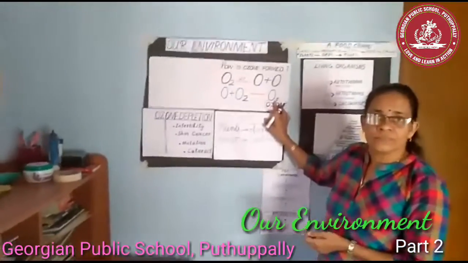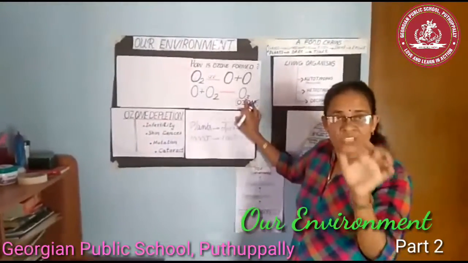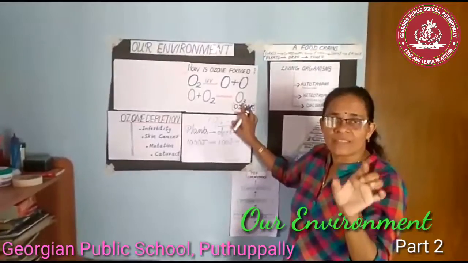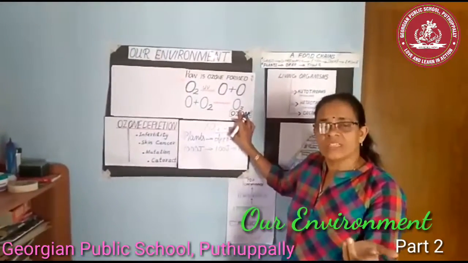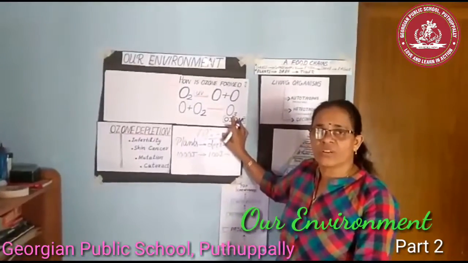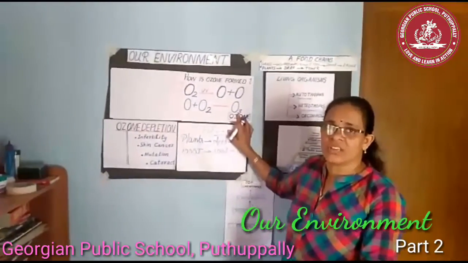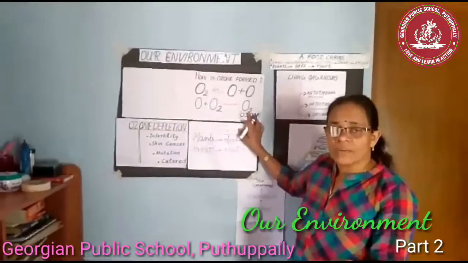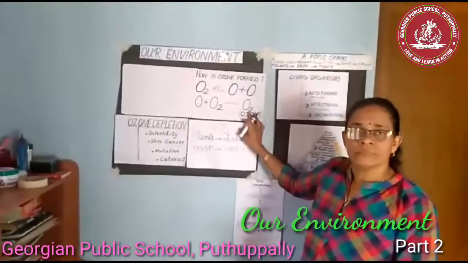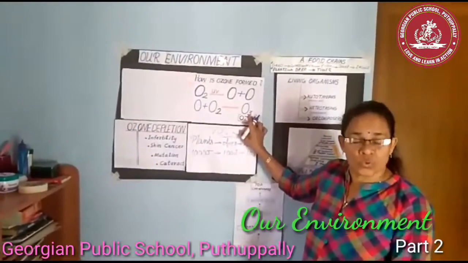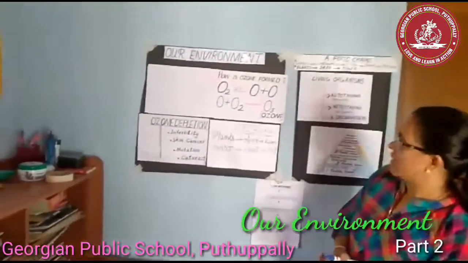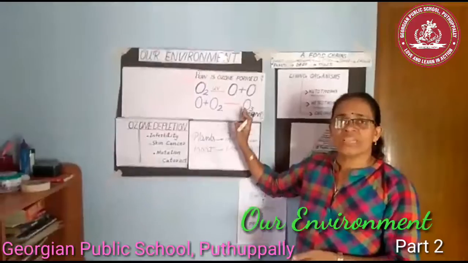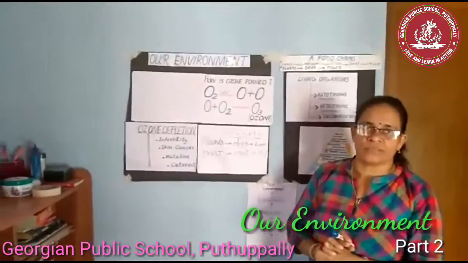Ozone is formed by 3 atoms of oxygen. You know, oxygen is very much needed for organisms, for respiration, for survival. But on the other hand, O3 or ozone is a deadly poison also. So let us think how ozone is formed in the atmosphere.